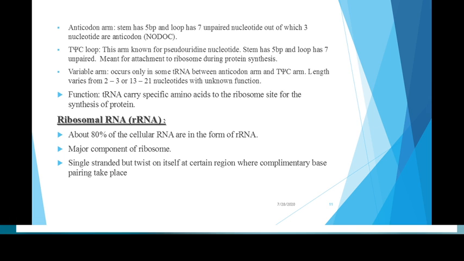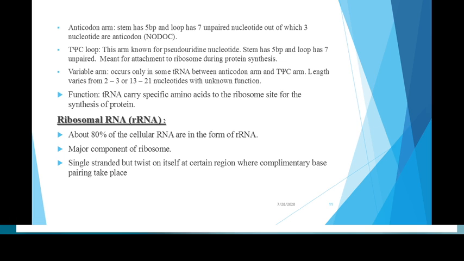Anticodon arm. The anticodon arm stem has 5 base pairs, and the loop has 7 unpaired nucleotides, out of which 3 nucleotides are the anticodon. T psi C loop. This arm is also known as the pseudouridine arm because it has 5 base pairs in the stem and 7 unpaired nucleotides in the loop, which is meant for ribosome attachment during protein synthesis.